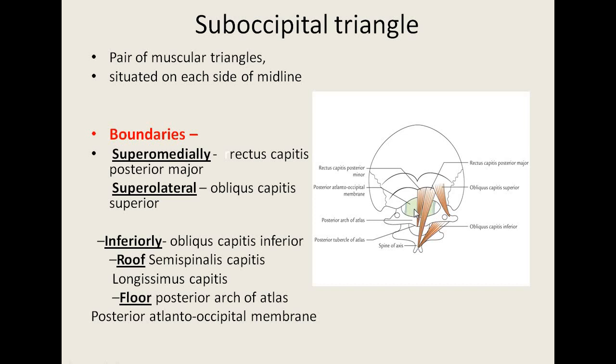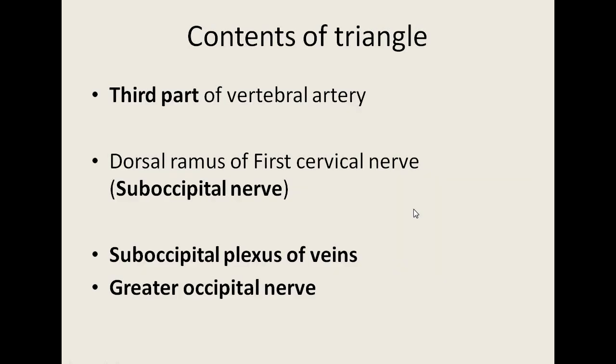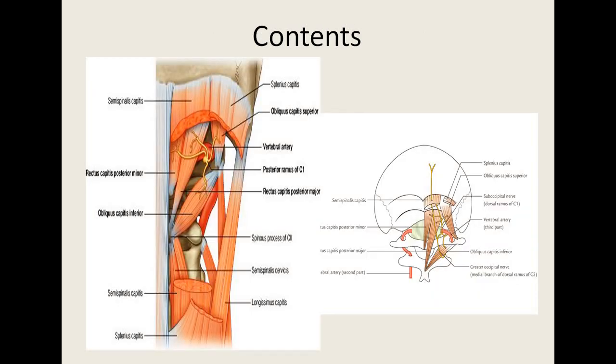posterior atlanto-occipital membrane. What are the contents of this triangle? The third part of the vertebral artery, the dorsal ramus of the first cervical nerve, the suboccipital plexus of veins, and the greater occipital nerve. These are the contents of the triangle.